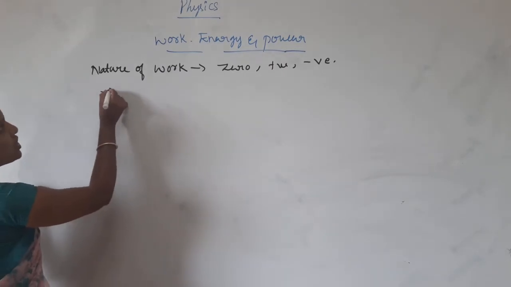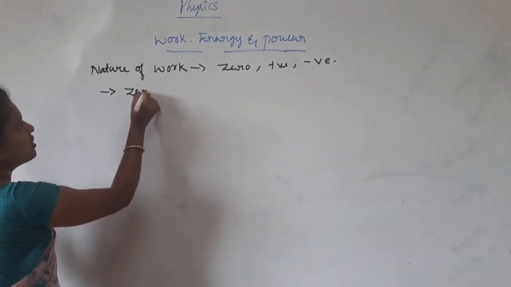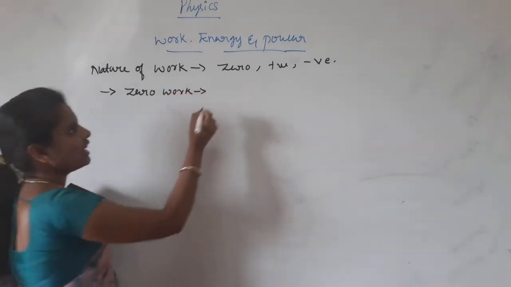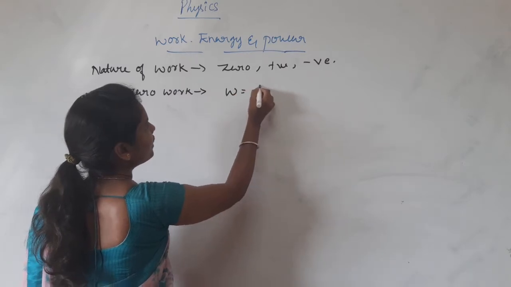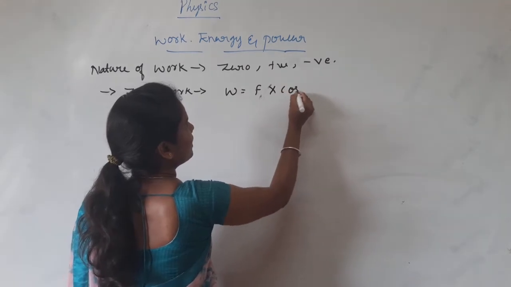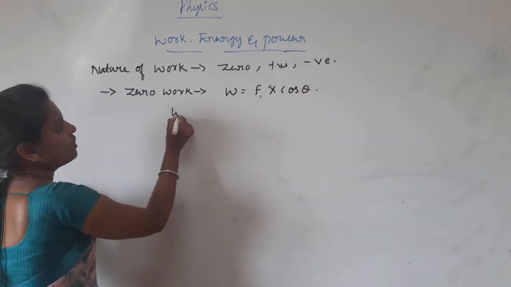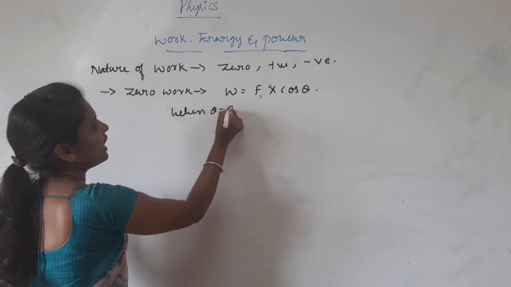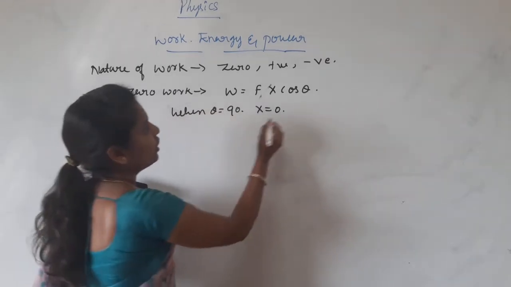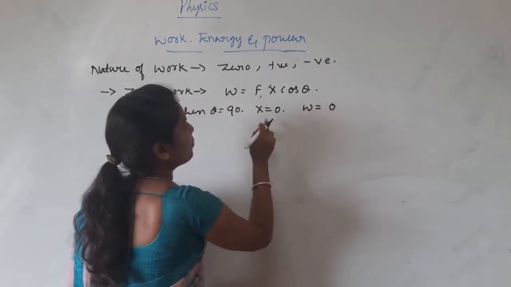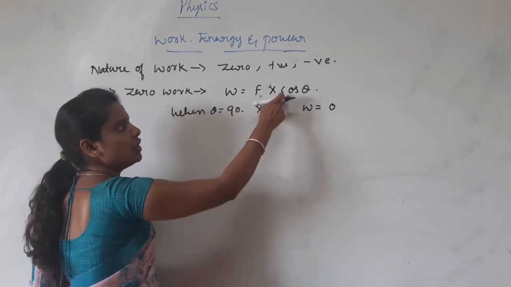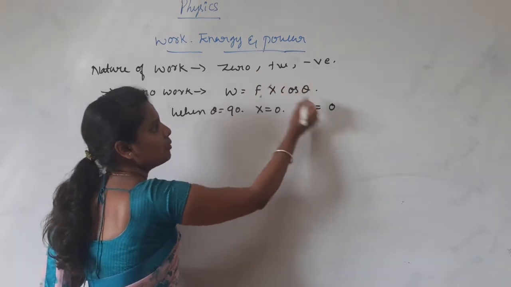Then, what do you mean by zero work? Consider the relation W equals Fx cos theta. When theta equals 90 or x equals 0, what happens here? Work equals 0. Theta becomes 90, cos 90 is 0, so this term is completely 0.